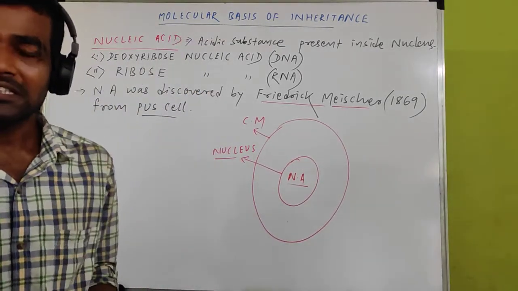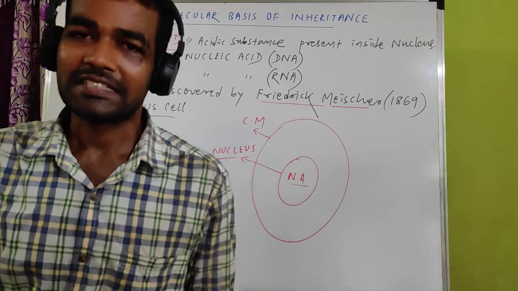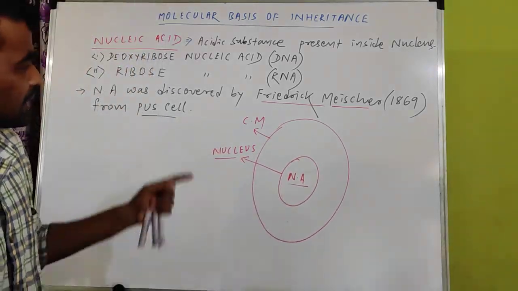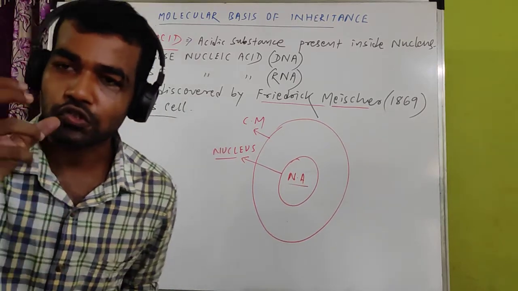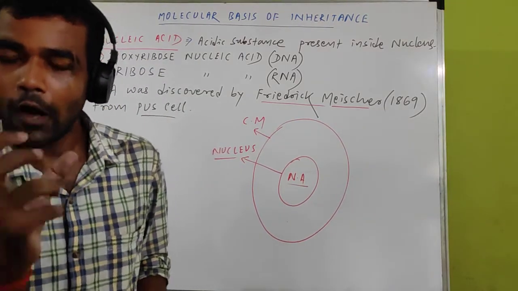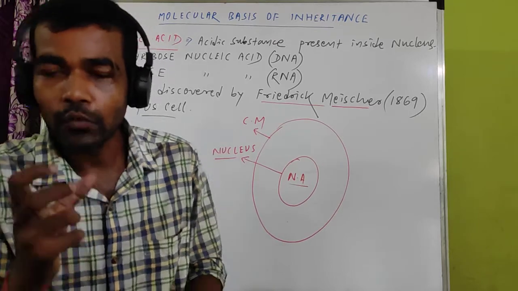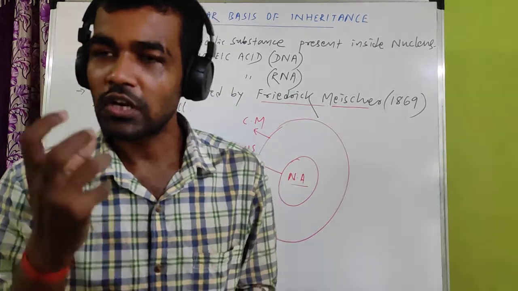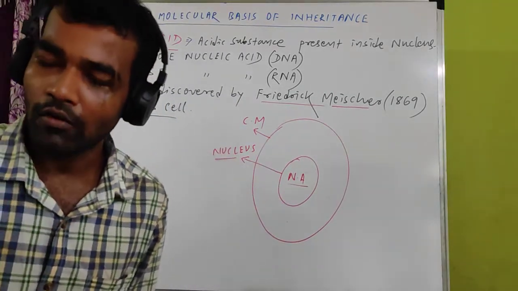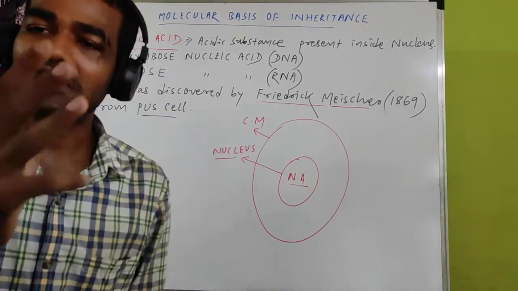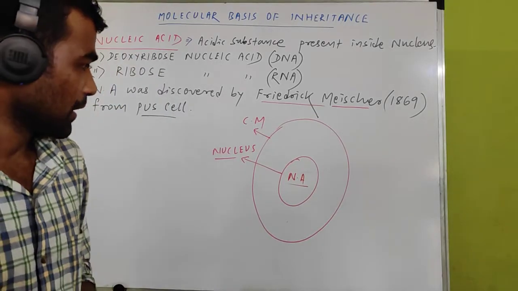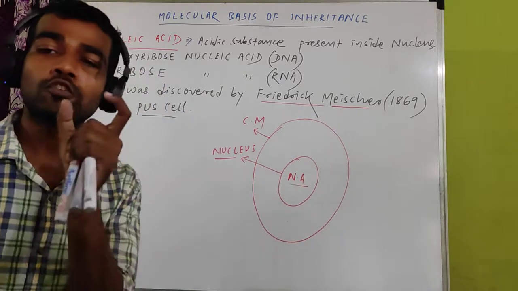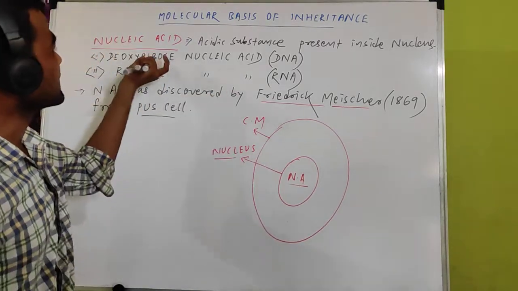But after this discovery, scientists tried to find out what is actually present in the nucleic acid, what is its structure and how it is chemically made. Just like we know different atoms and molecules, like carbohydrates and proteins, and atoms like carbon, hydrogen, oxygen in nature, similarly scientists tried to discover the structure of DNA and RNA.